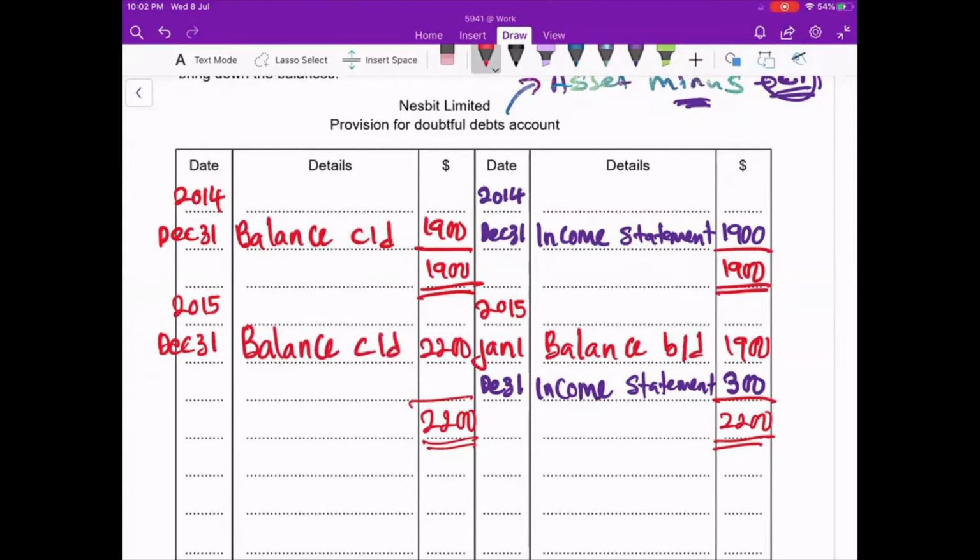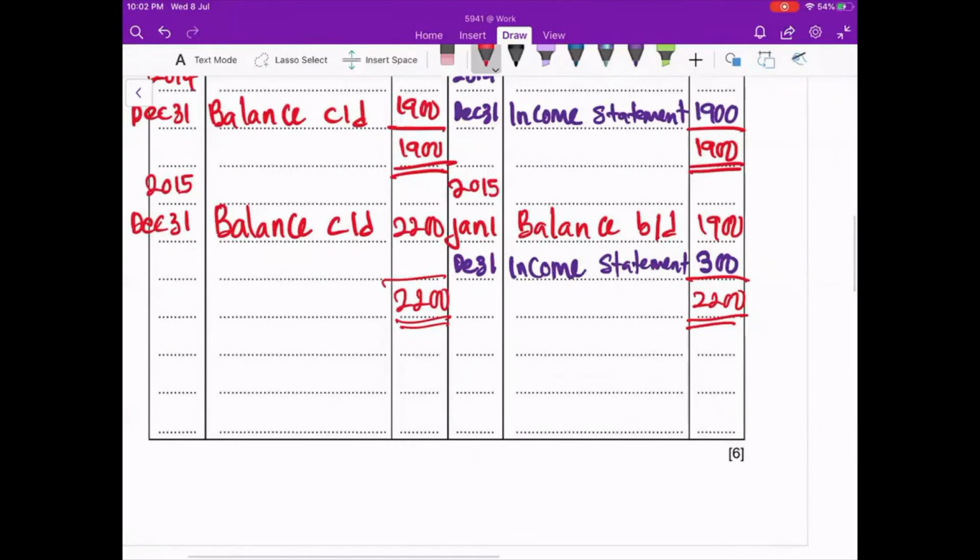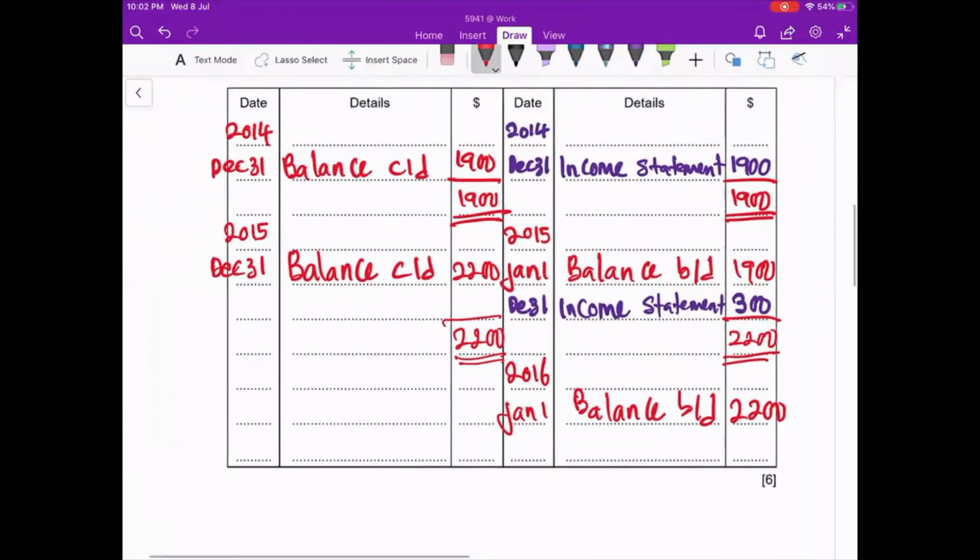Can I stop here? No, you are not allowed to stop at balance CD because the balance BD will give you another 1 mark. So to get the marks, you must write 2016, January 1, your balance BD. How much is my balance BD? 2,200.